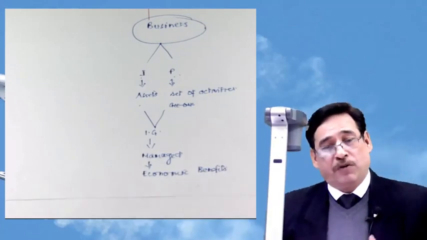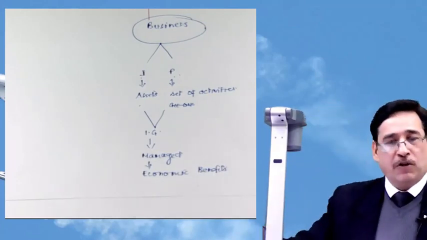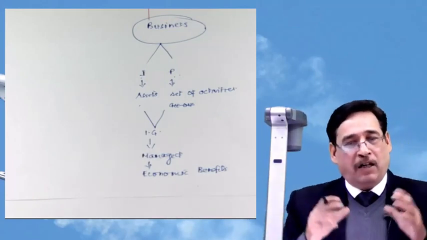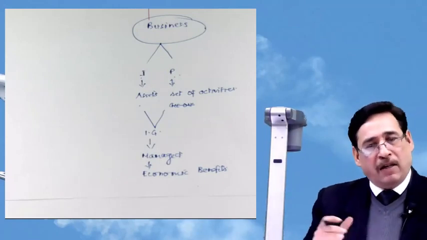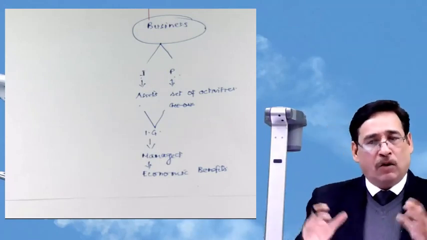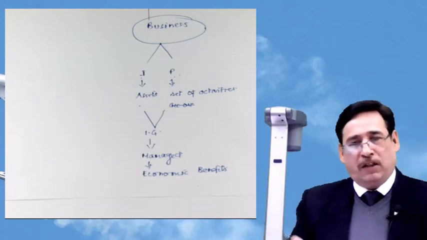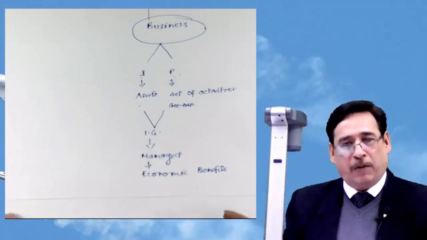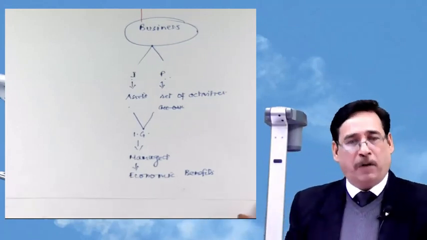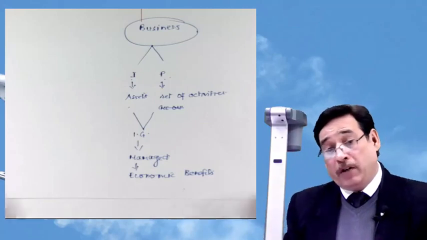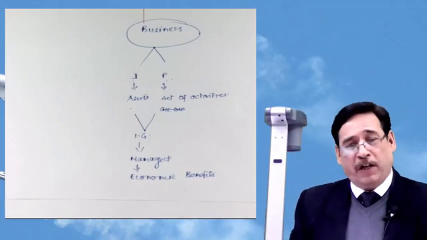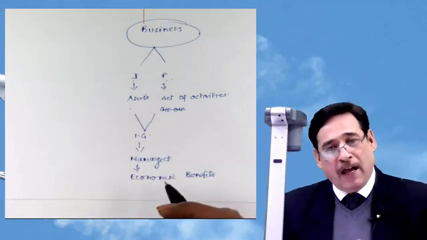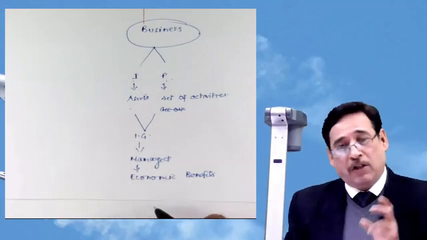For instance, suppose I happen to be an acquirer and I take over the business of some other entity. And the other entity has the assets, but there is no set of activities, so there are no processes over there. So even though I am taking over the other entity, I might not be in a position to conduct or manage the business of that entity. And as such, I may not be in a position to derive any economic benefits. So in that case, such an acquisition cannot be called a case of business acquisition, business combination.